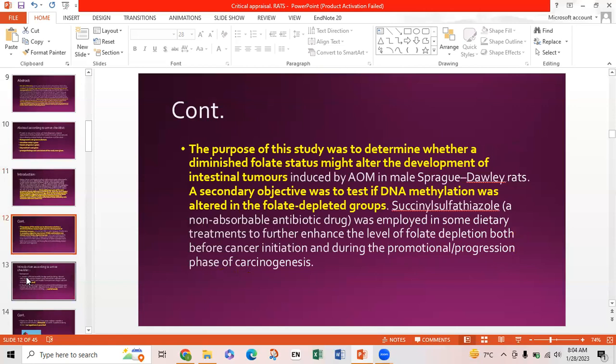However, none of these studies relate actual folate deficiency with increased colorectal cancer risk. The purpose of the study was to determine whether a diminished folate status might alter the development of intestinal tumors induced by azoxymethane in male rats. A secondary objective was to test if DNA methylation was altered in the folate depleted groups. A non-absorbable antibiotic drug was employed with the same dietary treatment to further enhance the level of folate depletion both before cancer initiation and during the promotional progression phase of carcinogenesis.